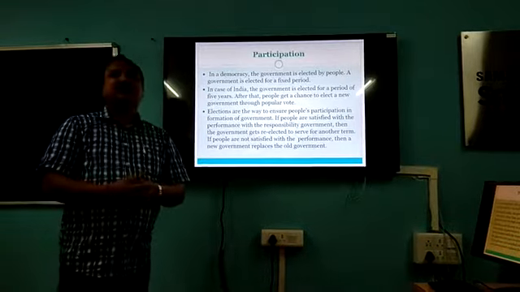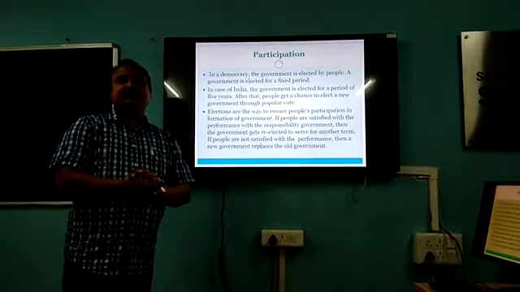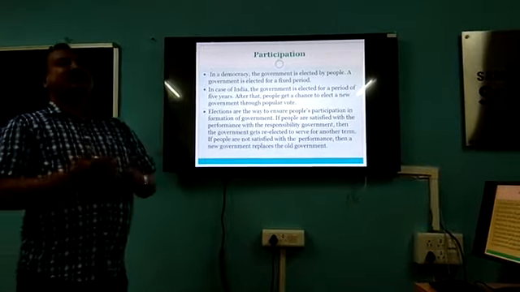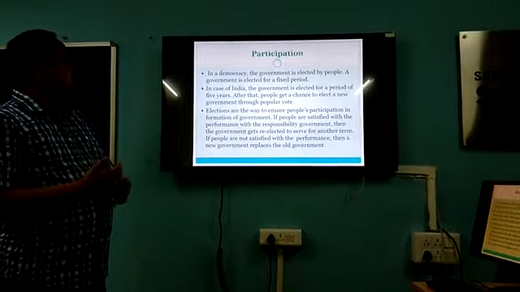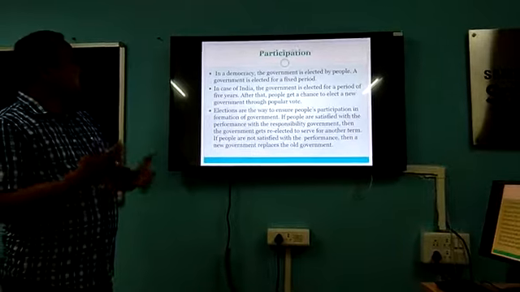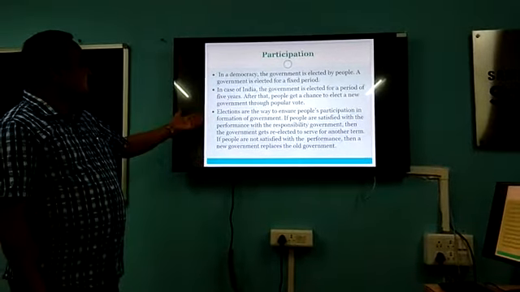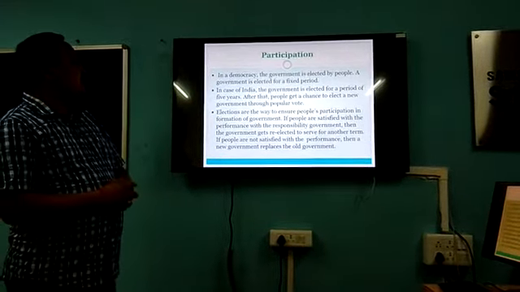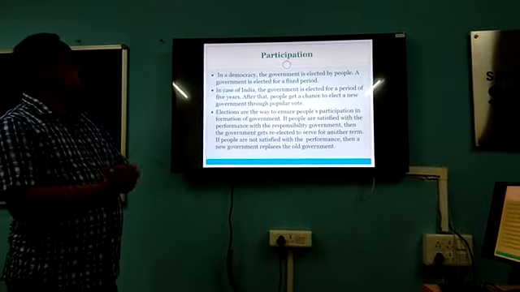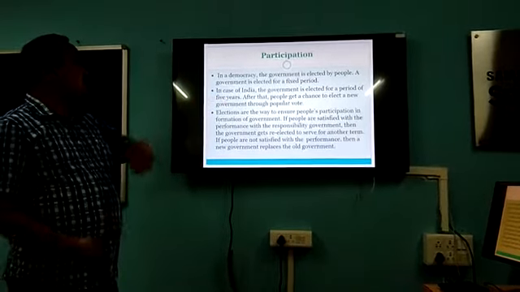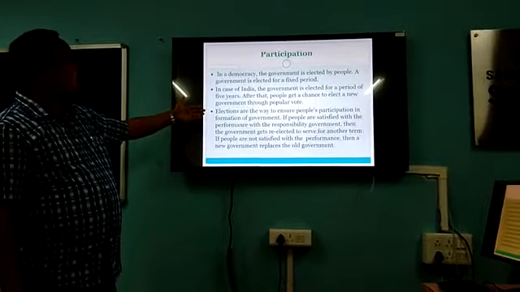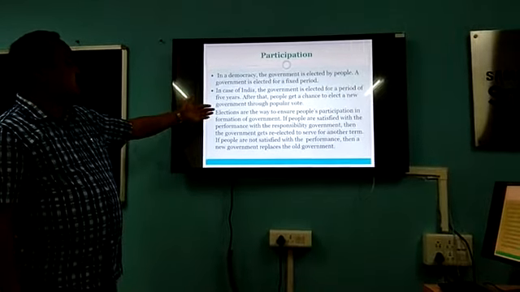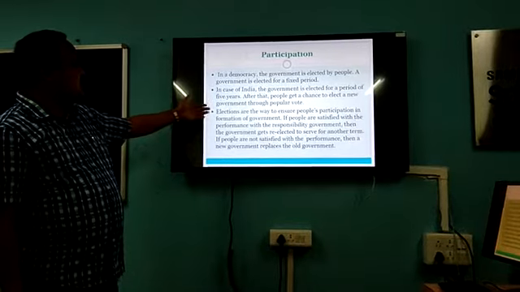So we cast our vote and we elect our government. Again, we get this chance after how many years? After 5 years. At a regular interval of 5 years, we get this chance to vote. Elections are the way to assure people's participation in the formation of government. Election is the way through which we know how many people participate in the formation of government, how many people cast their vote, and what percentage.